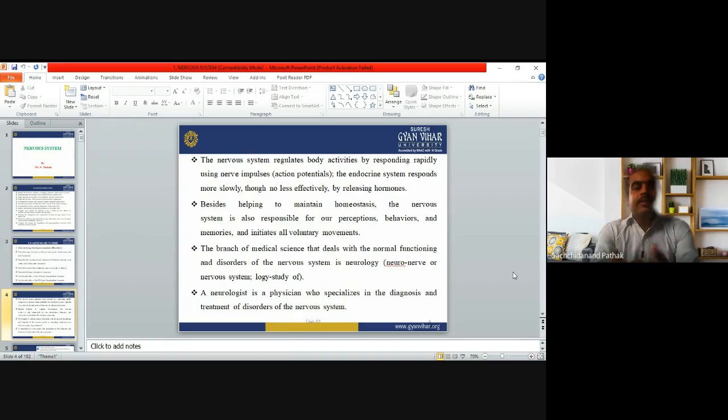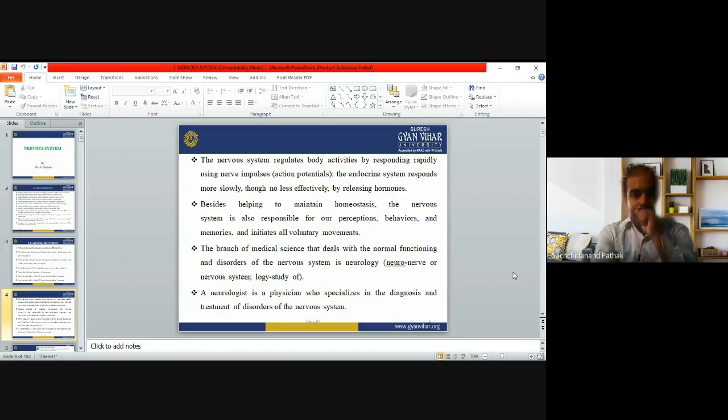Action potential means the energy, the potential, which comes into action. It will be the nerve impulse that is propagated. So when the potential comes into action, performing the functions, these are only possible by the nervous system. So the nervous system will regulate the different body activities.